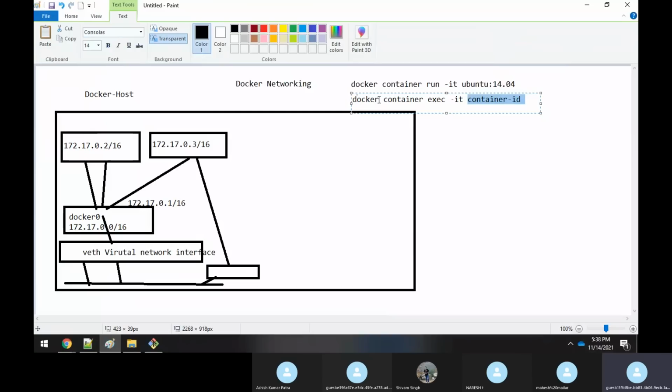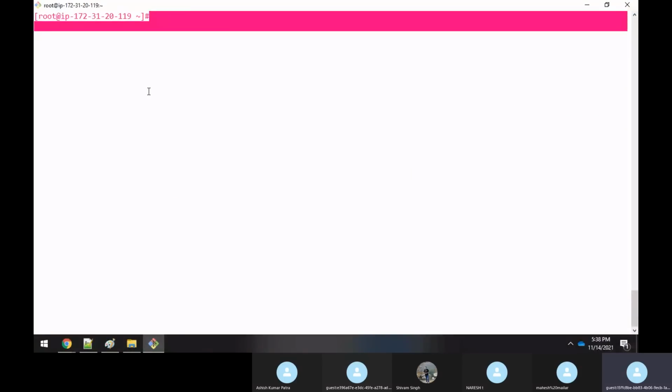Or you can even use the attach command also. docker container attach, specify the container, and you will get attached. You will get a shell prompt. And you can even give /bin/bash like that. You will get the shell itself. Correct? You remember this, right? So how are you able to connect to this container from your command line? It means from your host machine.